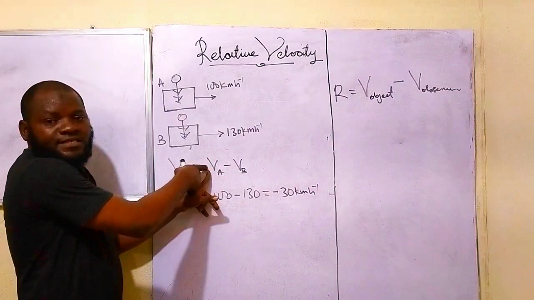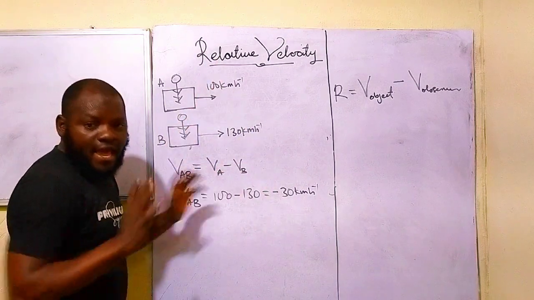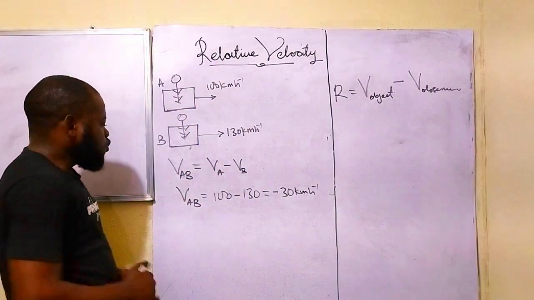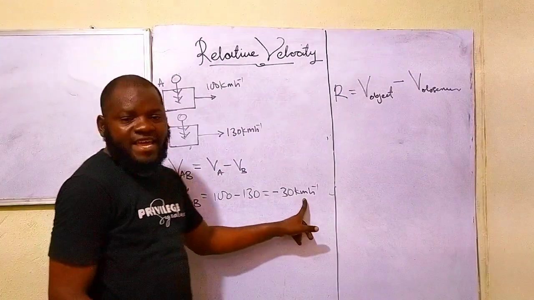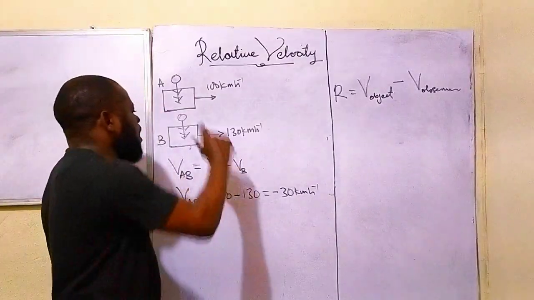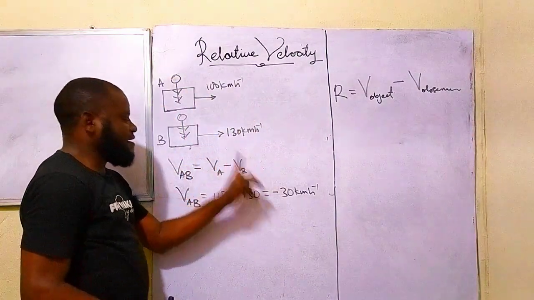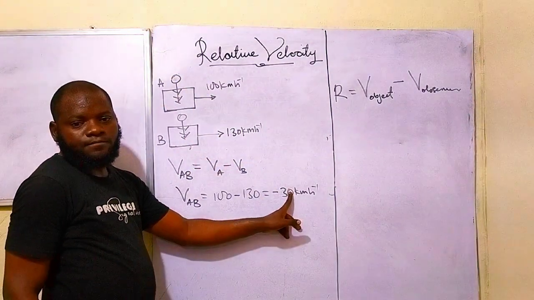This is my velocity with respect to the x. This is your velocity with respect to the x. Is that taken now? So when you take the difference, you have a negative value. You are having a negative value because your speed is greater than my speed by 30 kilometers per hour.